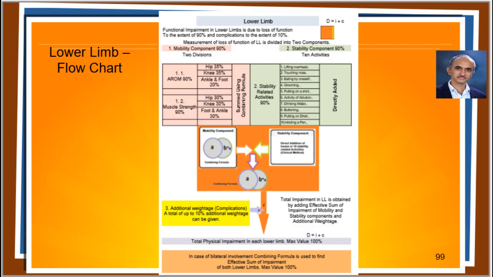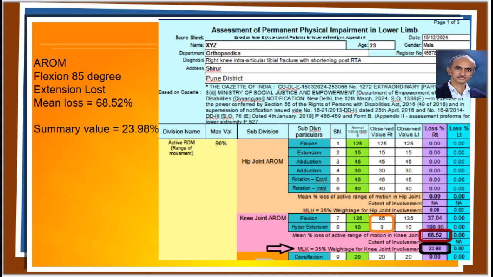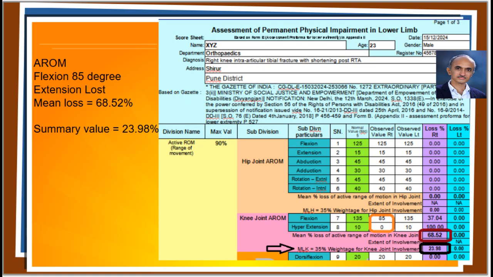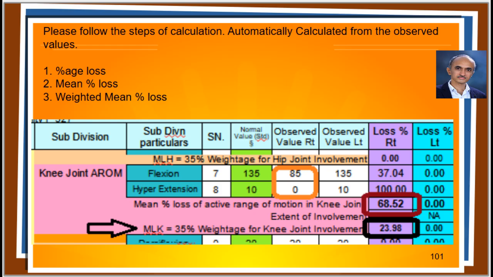What about the disability assessment for lower limb? The workflow is essentially the same as in the case of upper limb. In the case of lower limb, we use LL2024.XLSX file for disability assessment. This patient had only 85 degrees flexion out of 135 degrees and 0 degree extension out of 10 degrees, resulting in mean percentage loss of 68.52%.